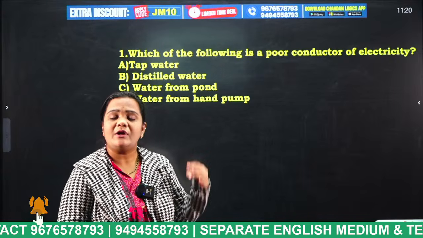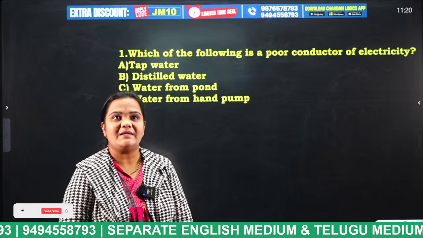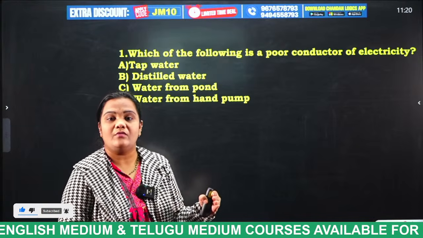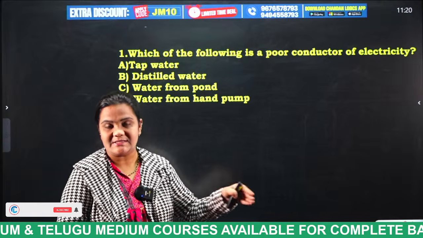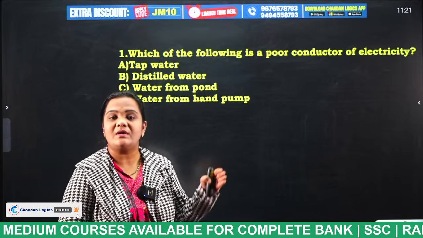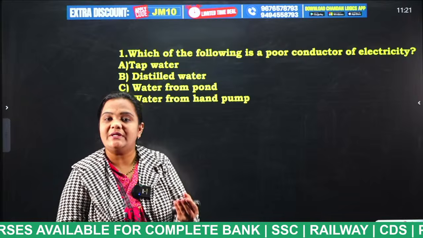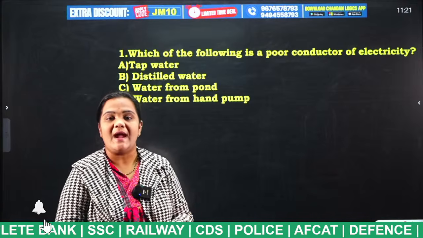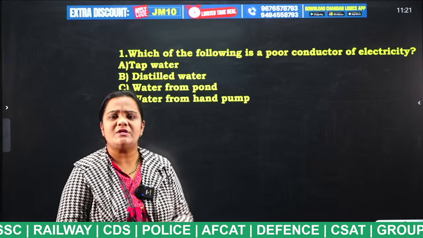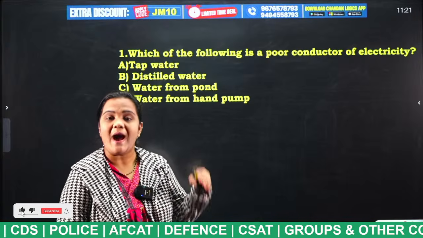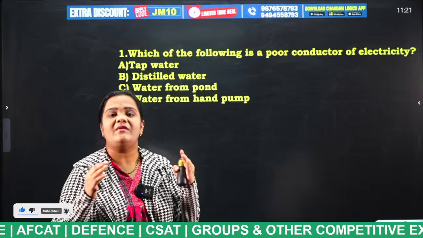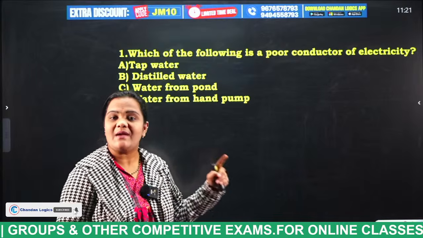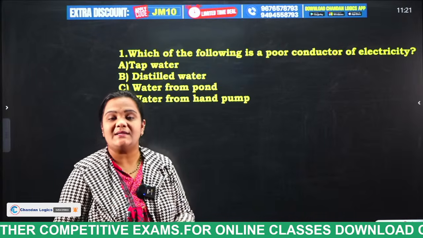For example, what do you mean by distilled water, students? Distilled water is nothing but when you boil the water, the impurities are left behind, collected at the bottom, and you will get very pure water. That means there are no impurities or ions. It is the purest form of water. So in that type of water, the electrical conductance will be poor.